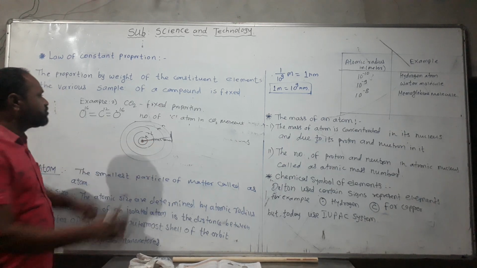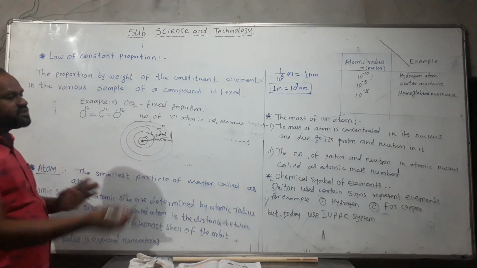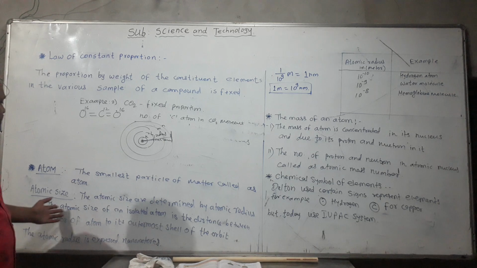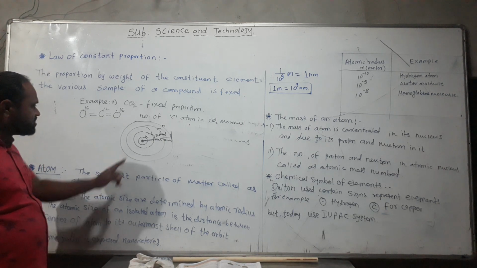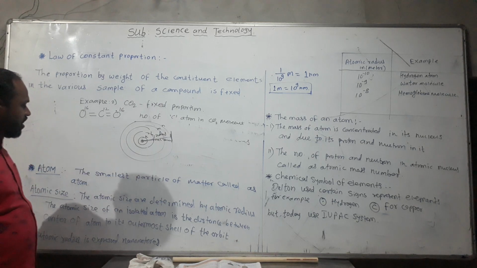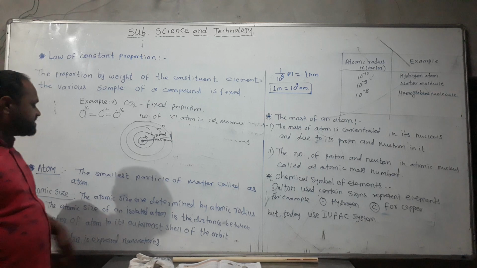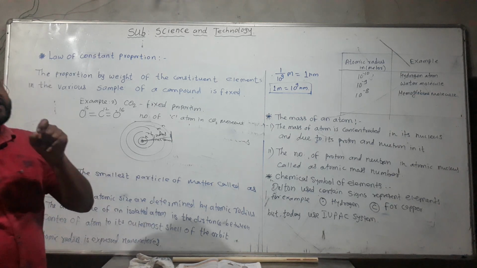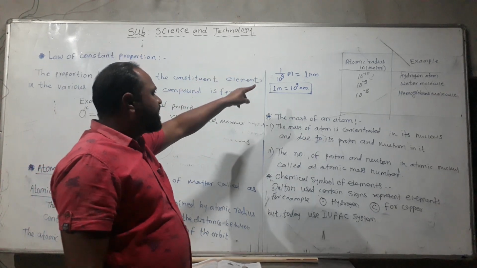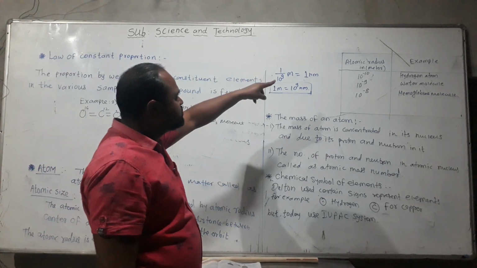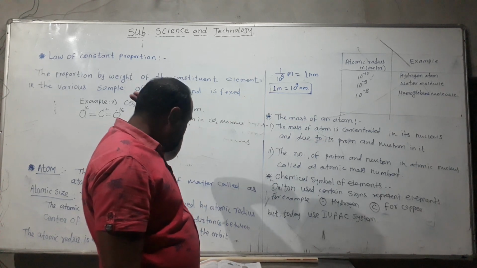This is the atomic radius, this is the line drawn from center of atom to outermost cell, it is called as the atomic radius. The atomic size of an isolated atom is the distance between center of atom to its outermost orbit of a cell, so it is called as atomic radius. And atomic radius is expressed in nanometer, in small letters nm. 1 into 10 raised to minus 9 meter is equal to 1 nanometer, and 1 meter is equal to 10 raised to 9 nanometer.